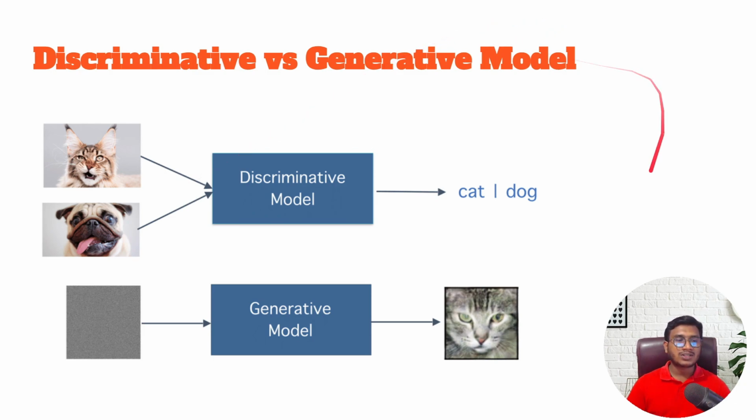On the other hand, a generative model can take any kinds of sample data, any kinds of noise data, and from that particular noise data, it will generate a completely new image for you, new data for you. Let's say here you are passing one noise data. Noise data means it can be any kind of unstructured data. What the generative model will do is try to understand the pattern from this kind of data. Then it will generate a new data point for you. This is the idea of the generative model.